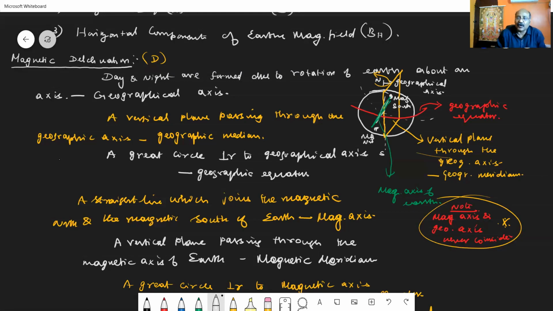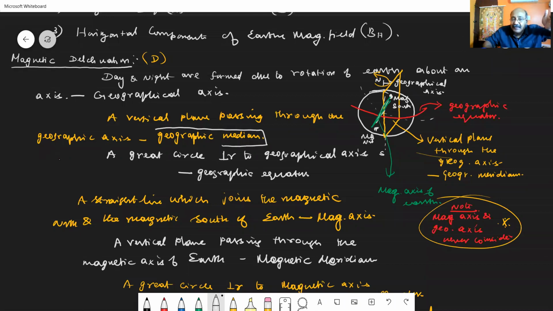As we know, the Earth is rotating about an axis because of which day and night are formed. Now, consider the axis along which the Earth is rotating. The axis in which the Earth is rotating is called the geographical axis. I have drawn it with a yellow color. In that geographical axis, you consider a plane passing through it vertically.